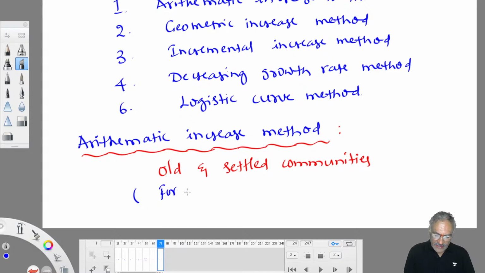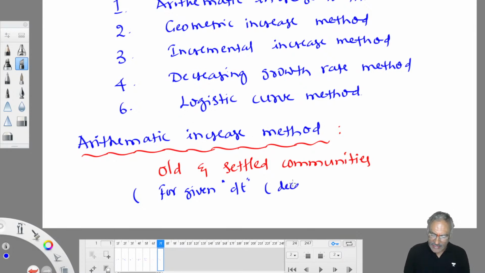For given dt, dt means the time interval between two successive time periods. Normally it is a decennial census, a census conducted once in 10 years. 10 years is called 1 decade. So dt is nothing but 1 decade usually.